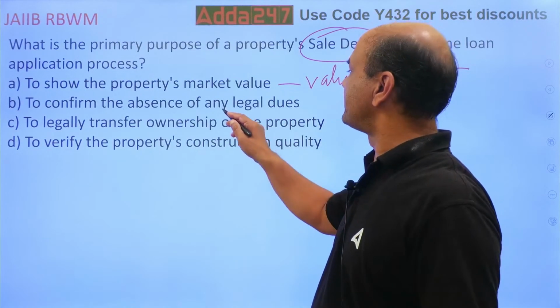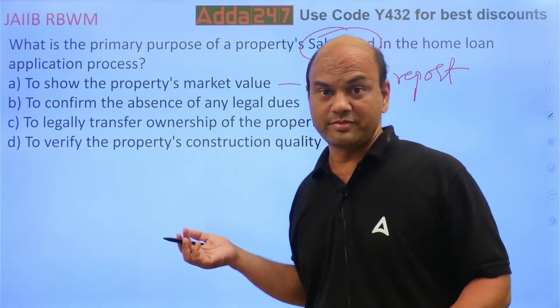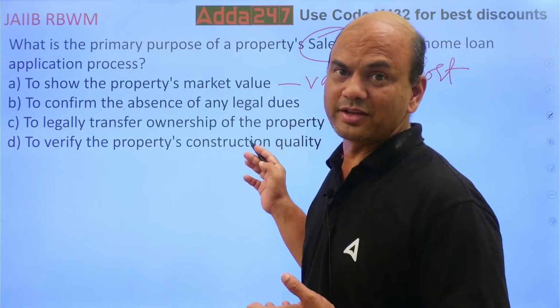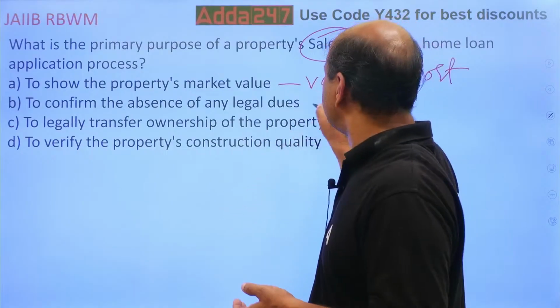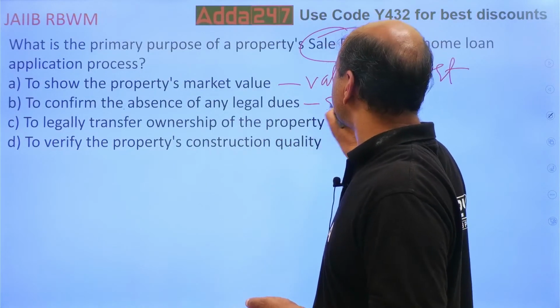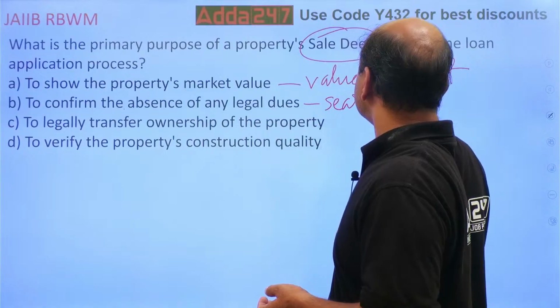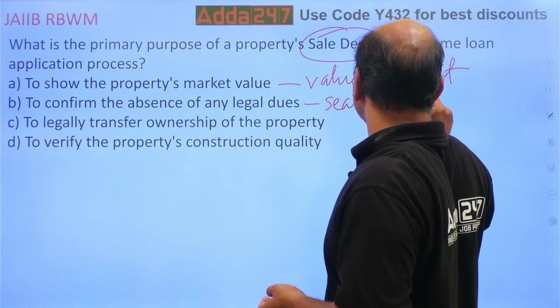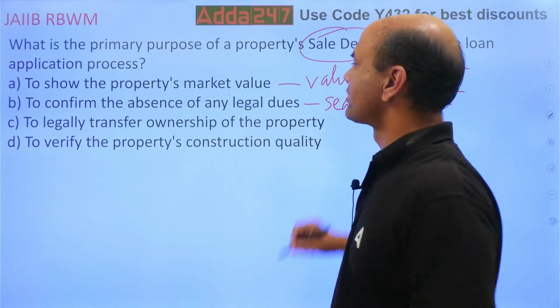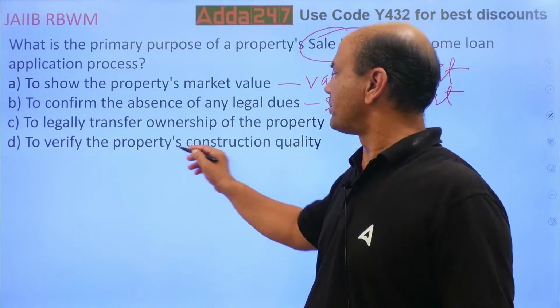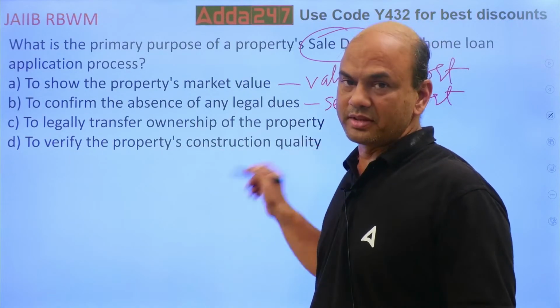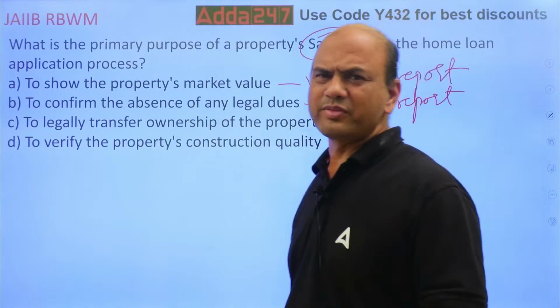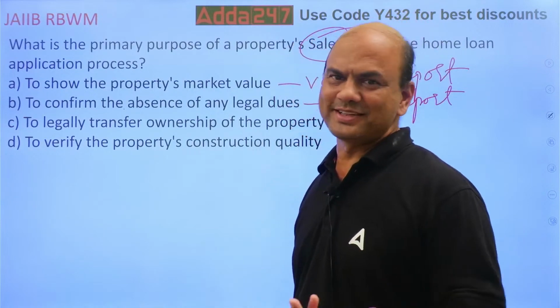To confirm the absence of any legal dues: this also is not there in the agreement. You get it from the search report. Search and title report. To verify the property's construction quality: you can verify it from the agreement, isn't it?